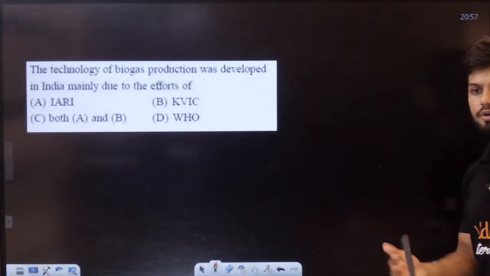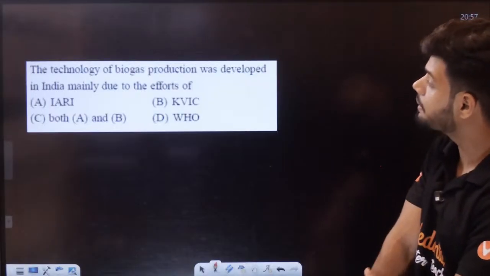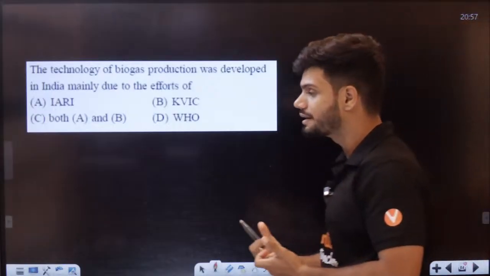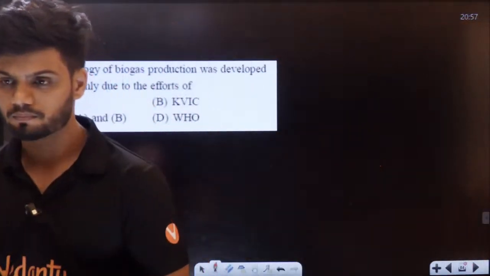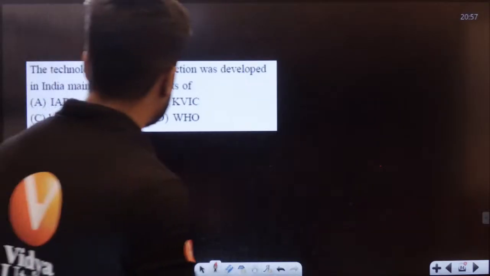Now, next question. The technology for biogas production was developed in India mainly due to the efforts of which two bodies who put all the effort into making the biogas plant, students? All of you, who can tell the answer? IARI, yes.